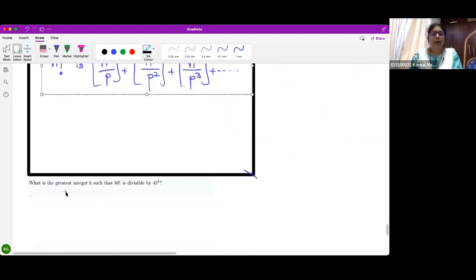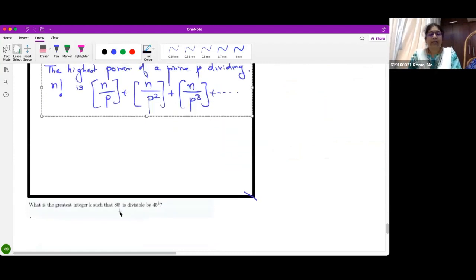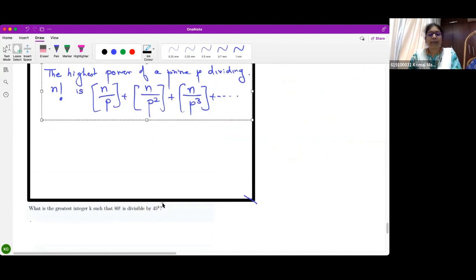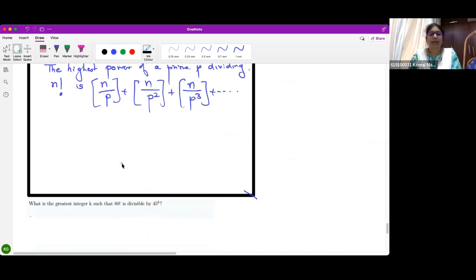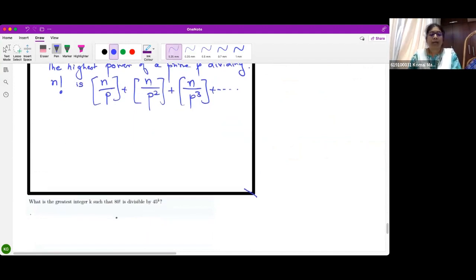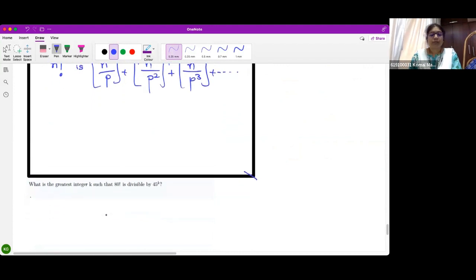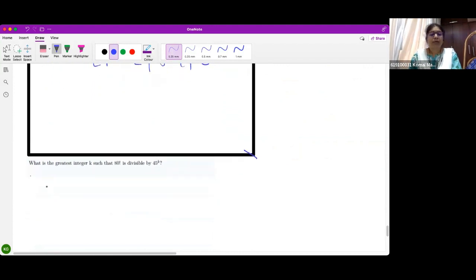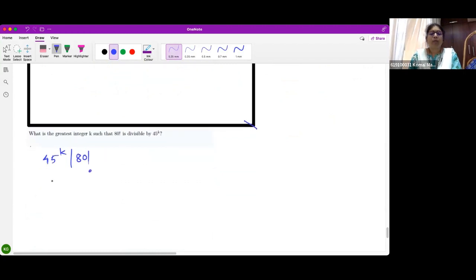Now, greatest integer k such that 80 factorial is divisible by 45 raised to k. So I need to find the highest k such that 45 raised to k divides 80 factorial. What is 45?